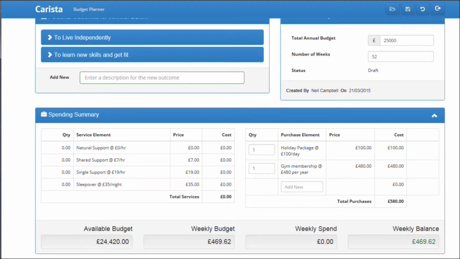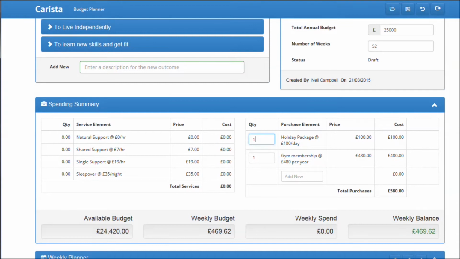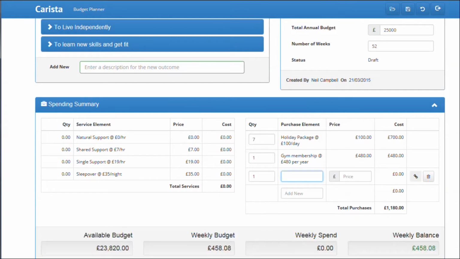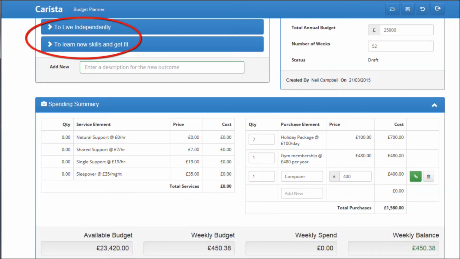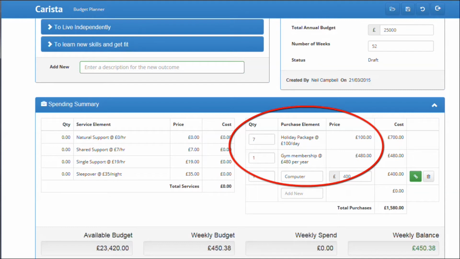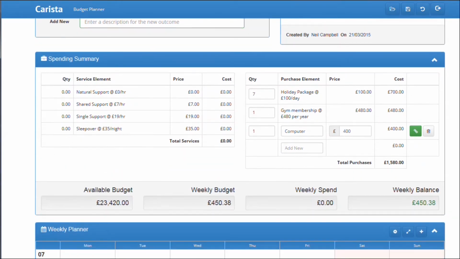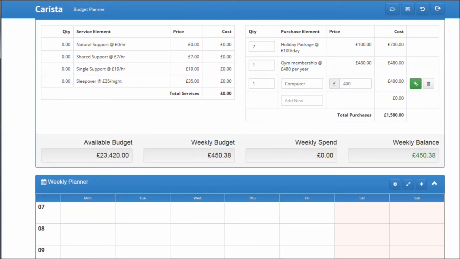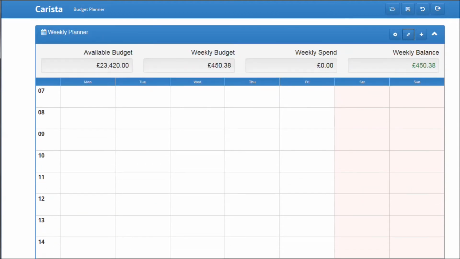As we save the outcomes and purchases, we can see the spending summaries start to be completed. The purchase elements can be edited or added to at this stage. So now we have some outcomes recorded, some purchase elements recorded, have identified a number of service elements that may be helpful, and we now know how much budget we have left to spend per week. So we can now start to plan the week.